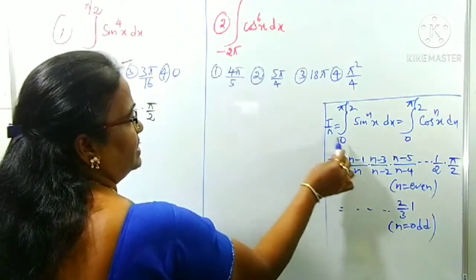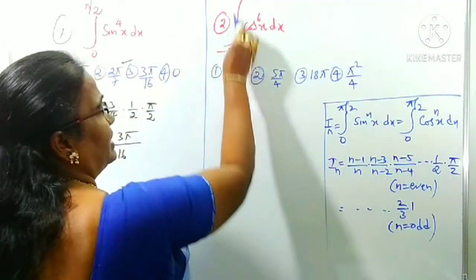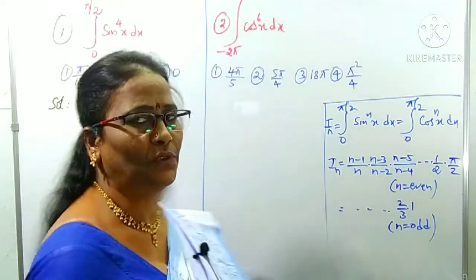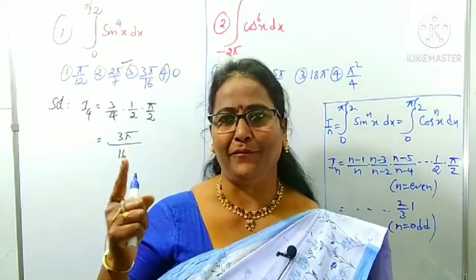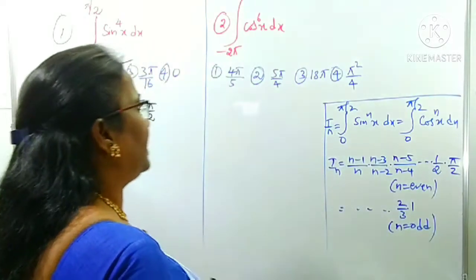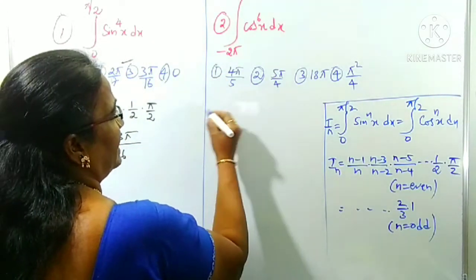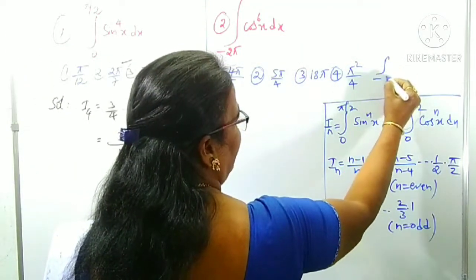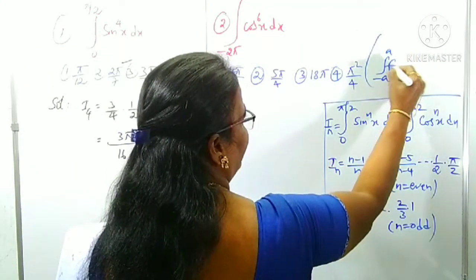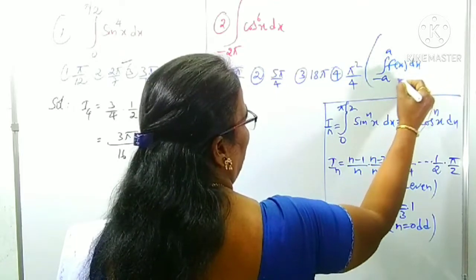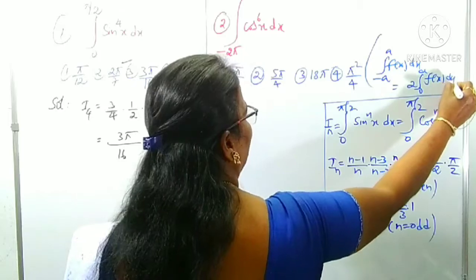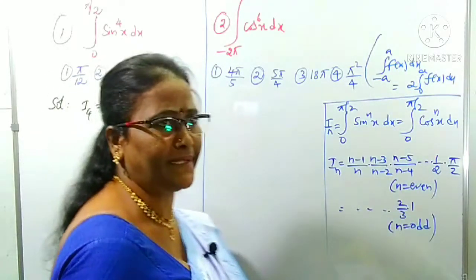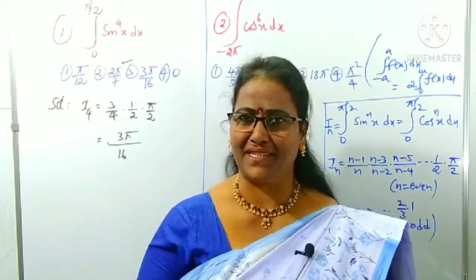First, to reduce into 0 to pi by 2, we can apply the properties. Those properties I have already given in part 1. Minus a to a, f of x dx, we can write as 2 times 0 to a, f of x dx, when f of minus x is equal to f of x, right?